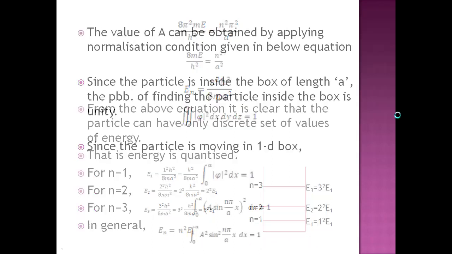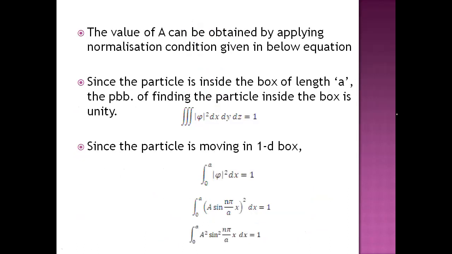But our task is to find out the constant A. So to find that constant A, just apply the normalization condition to the solution. What is the solution we got? Psi of x is equal to A sin (n pi by a) x. For this, just apply the normalization condition.